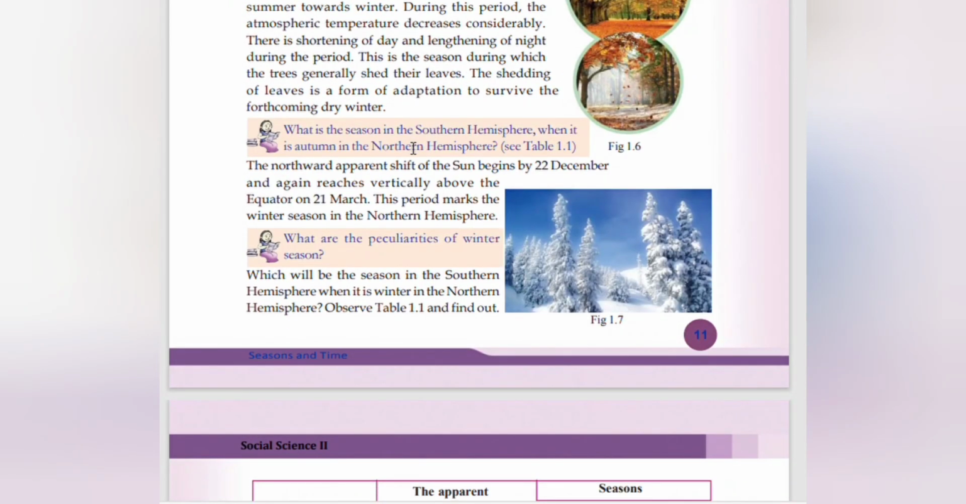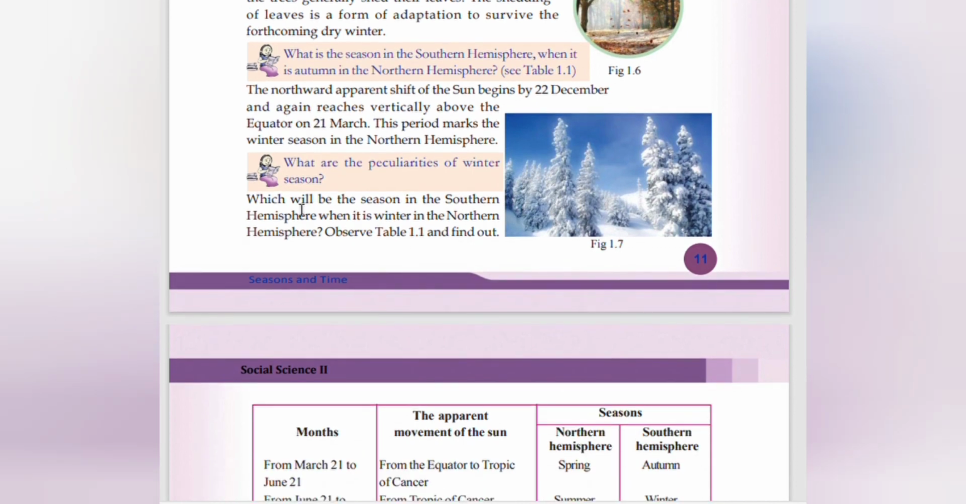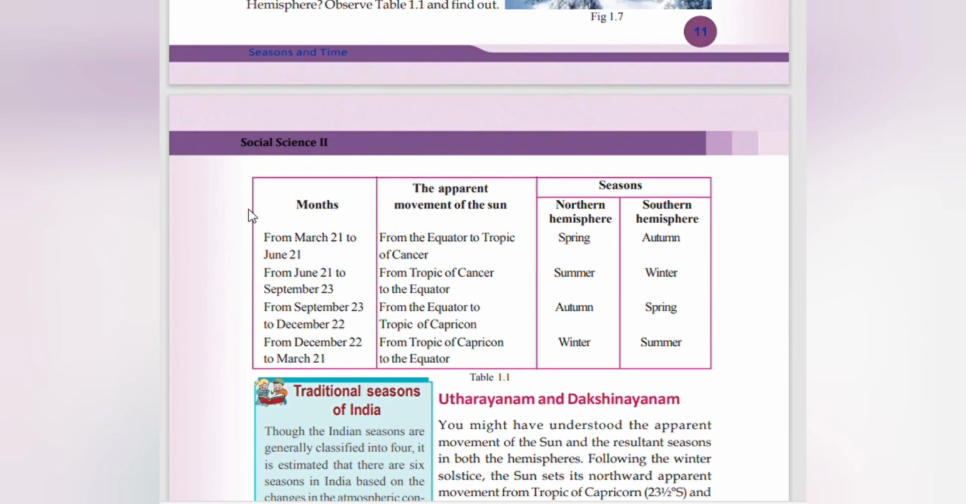The northward apparent shift of the sun begins on 22nd December, and again reaches vertically above the equator on 21st March. This period marks the winter season in the northern hemisphere, which will be the summer season in the southern hemisphere when it is winter in the northern hemisphere.